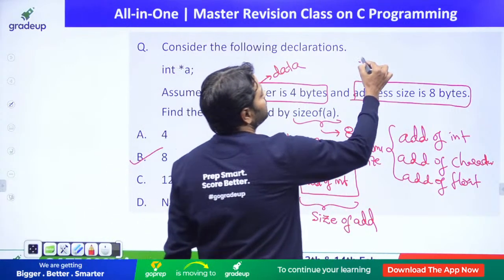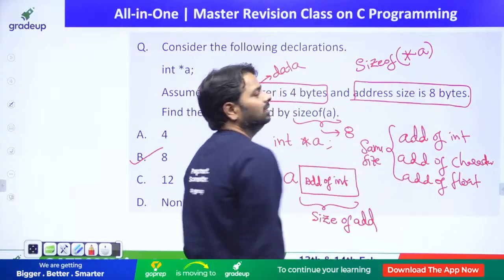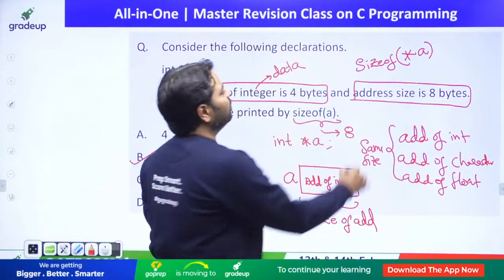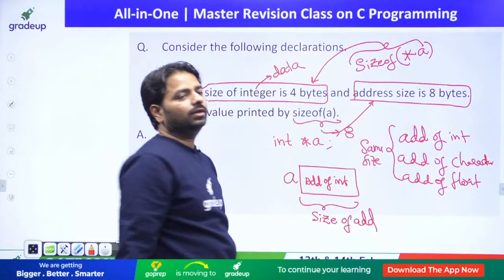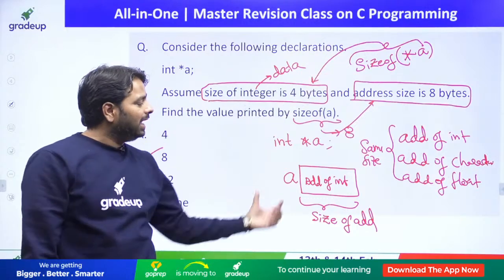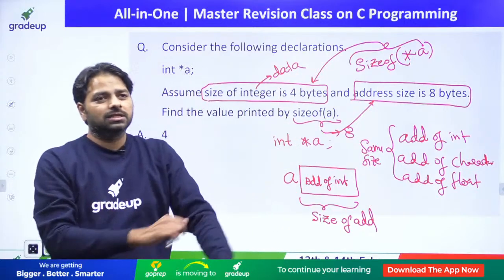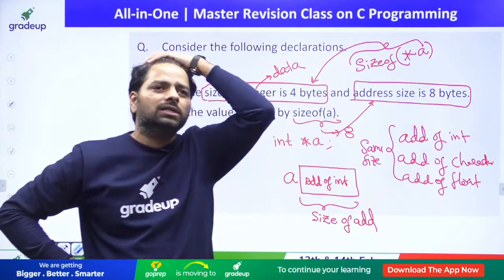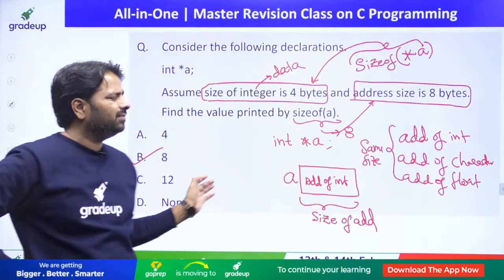But if anybody asks size of star a, it's going to give you 4. This gives 4 and this gives 8. Everybody, look at that. The 4 comes when you ask size of star a, because a is having the address of int, and star of that address will give you integer data. Everybody able to understand the difference? What is the size of a and what is the size of star a? Both are different. In the exam they could ask such questions, but very easy.